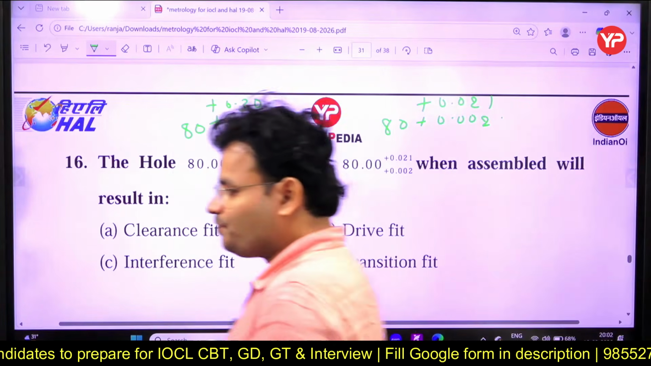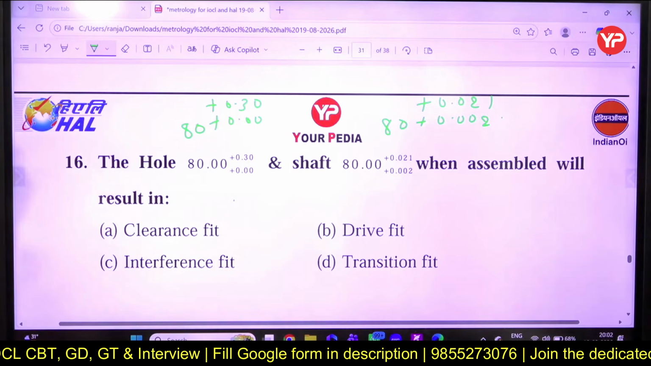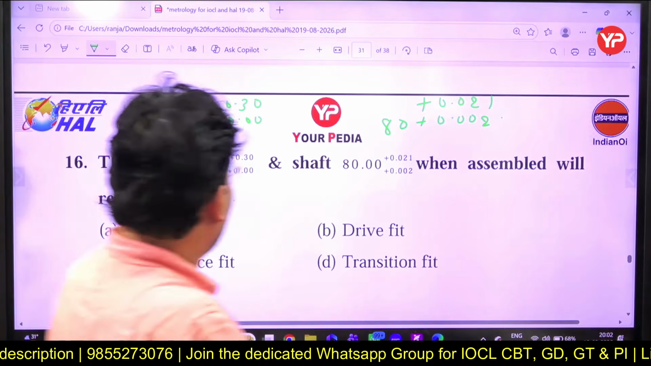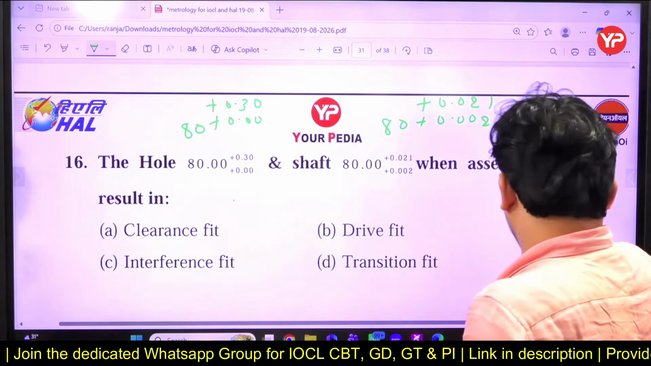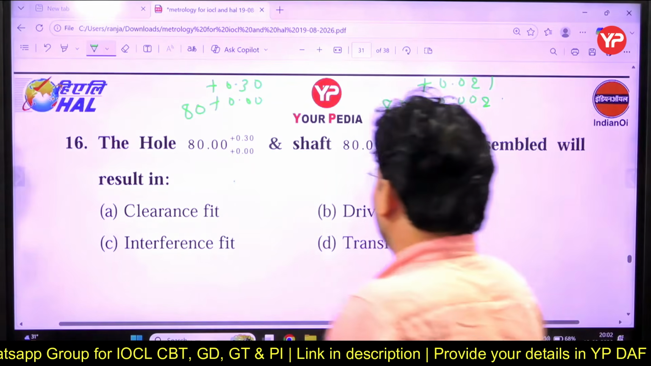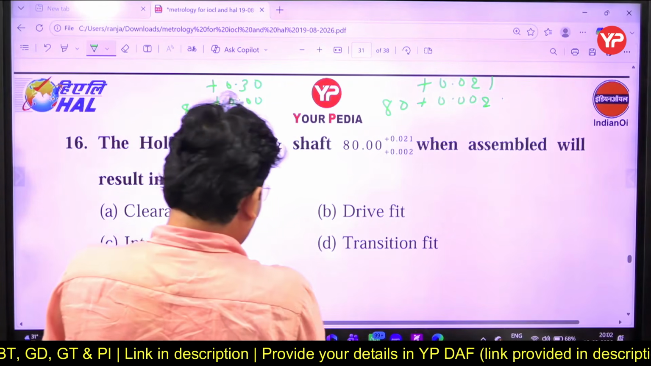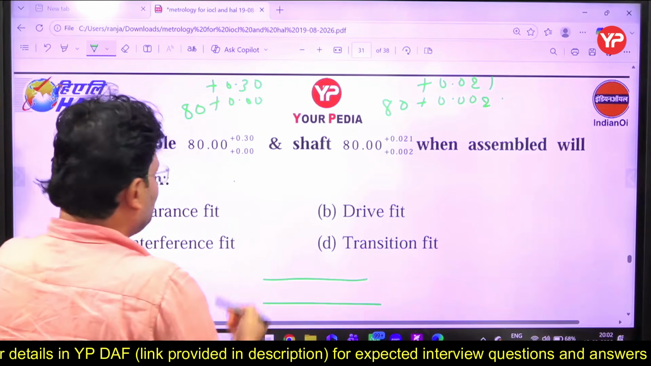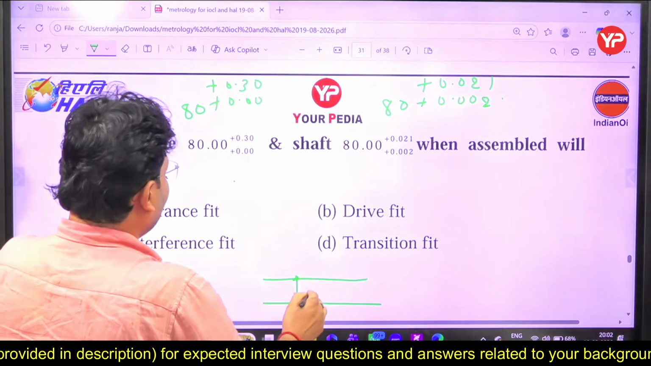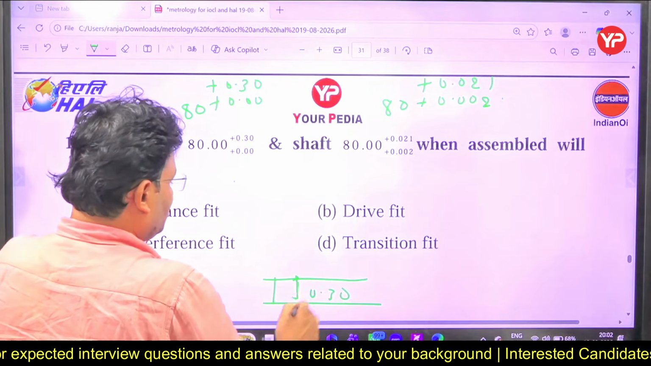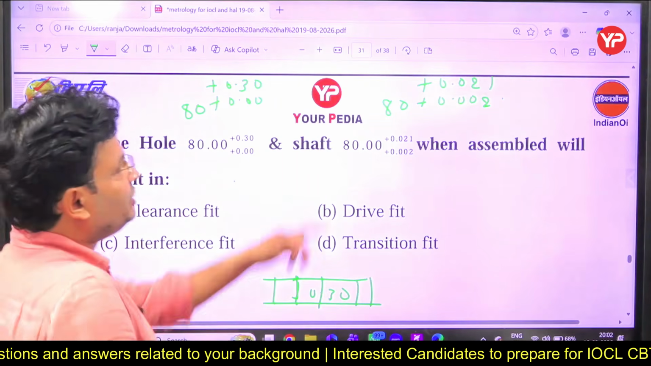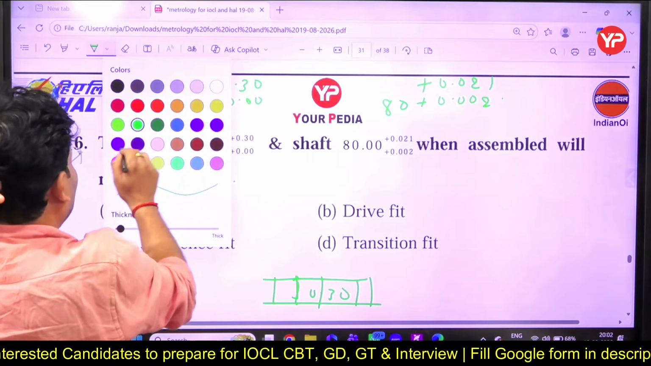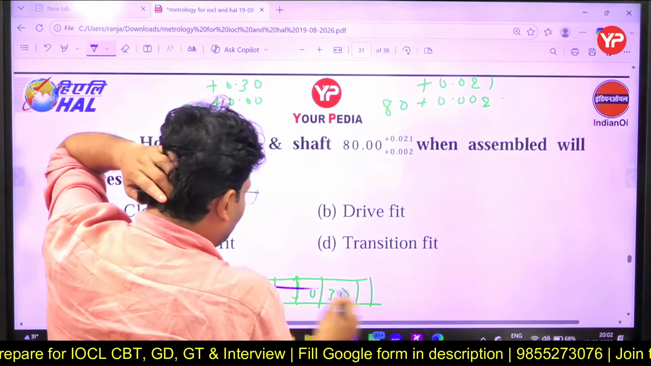Answer that question. What will be answered here? Again, we can just draw it. So simple. This is 80. This is 0.30, this gap, and this is your hole. Here this is 0.021, 0.02, so this is your shaft.